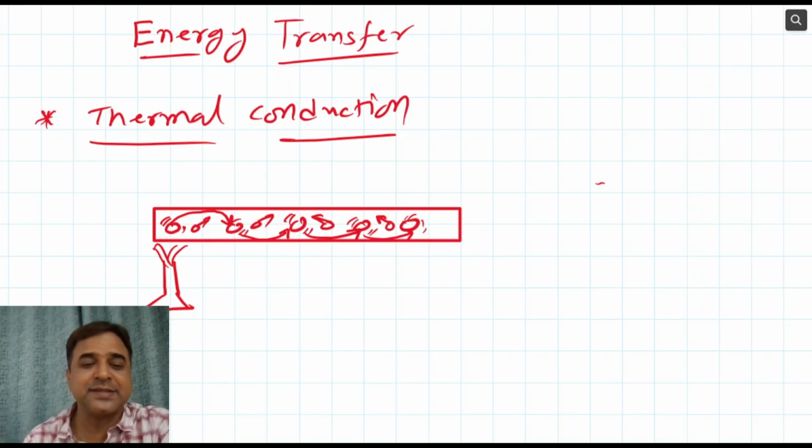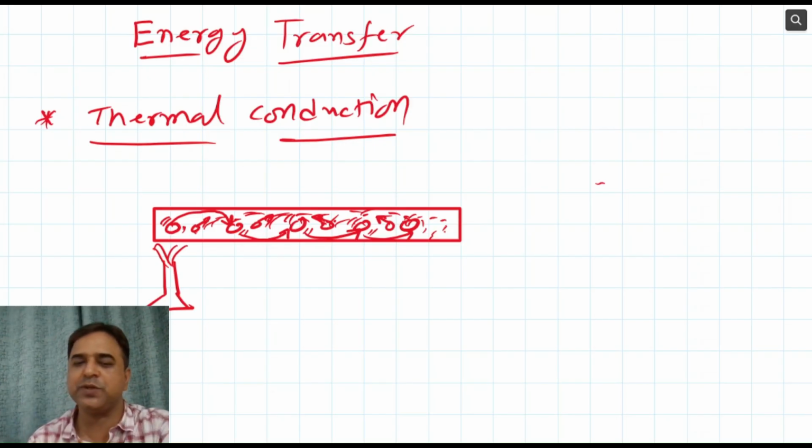Because metals have free electrons as well. They can move. When you are heating, these electrons are also moving by gaining the energy. They are changing their position, jumping off, and due to that they transfer their energy from one point to another. That is why metals are said to be good conductors of heat.